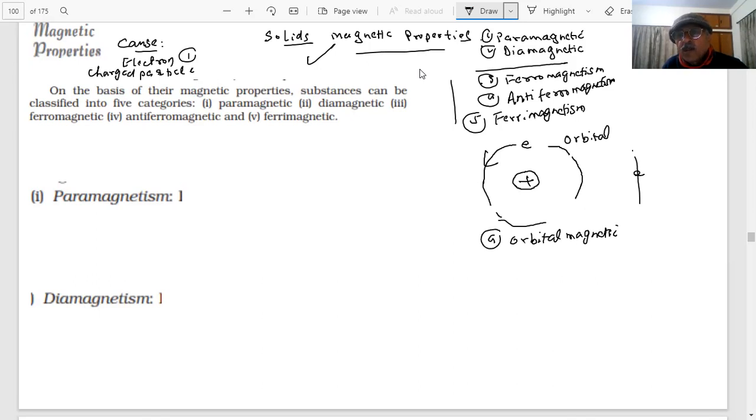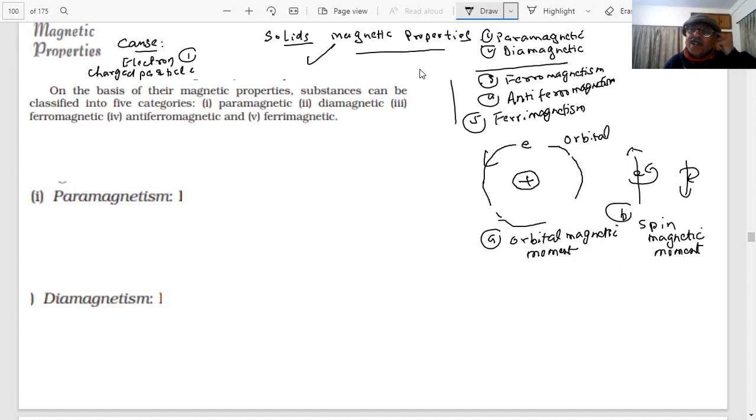Orbital magnetic moment will be there. And if it is spinning, what is happening? It can spin in two directions, which you already know, students: clockwise and anti-clockwise. Second, spin magnetic moment, students.